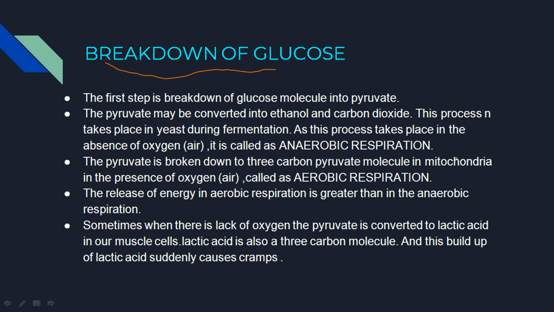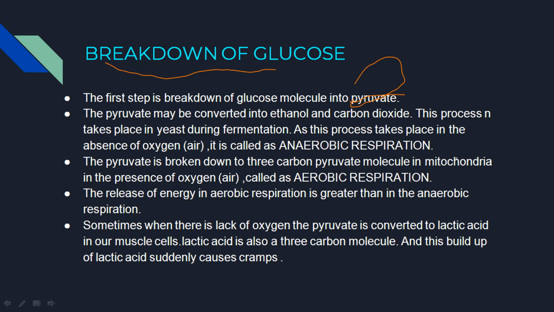This 6-carbon molecule should be broken into a 3-carbon molecule called pyruvate. The glucose should be broken down either in the presence of oxygen or in the absence of oxygen. Depending upon the presence of air or oxygen, the pyruvate is converted into different forms.